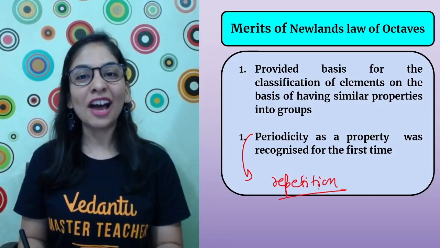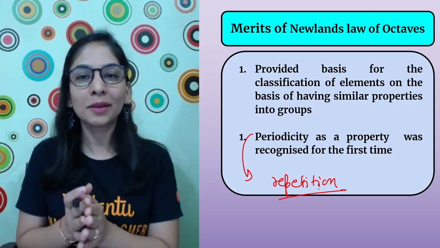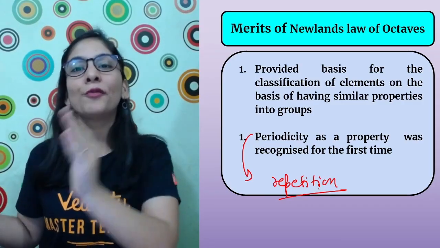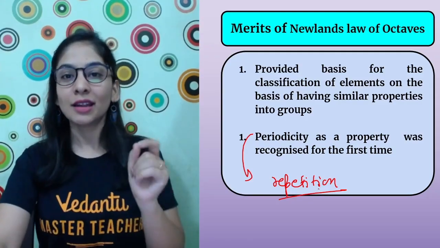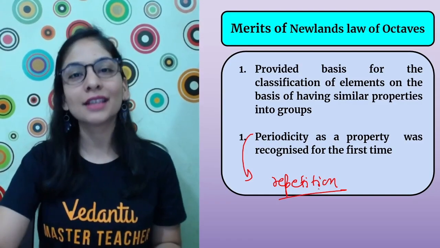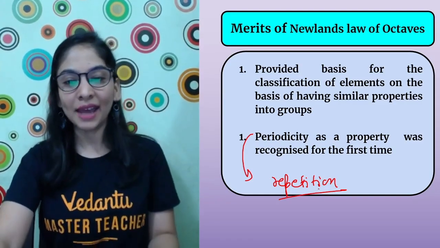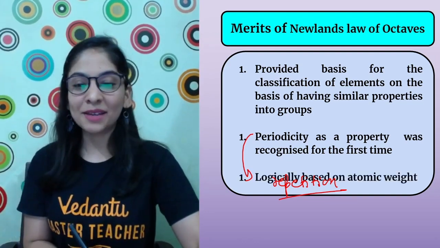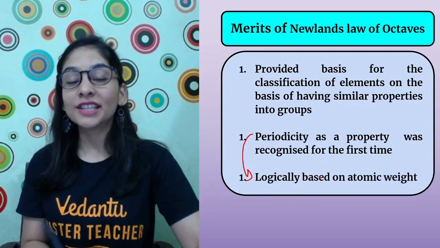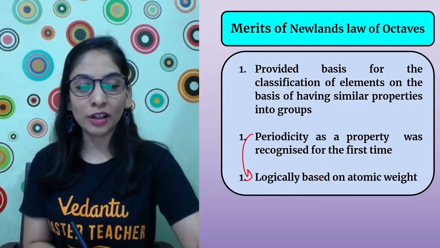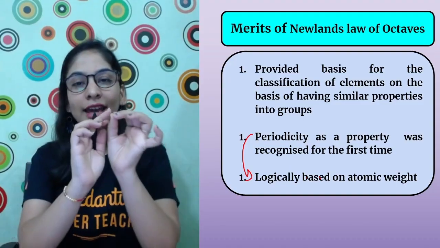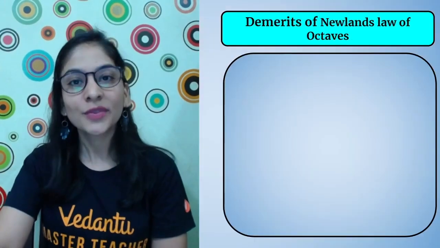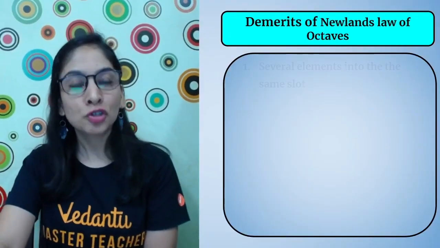In what sense? I have a periodic test every month. That means it has to repeat every month. That's repetition here in terms of properties, that they are going to repeat. Similar properties are going to repeat after a certain interval. Makes sense, right? But as I told you, he's not the one who is absolutely right. He made mistakes. Apart from that, based on the atomic weight concept, he also gave that there should be an increasing atomic weight, the way all the elements are arranged. That is something that should also be considered.